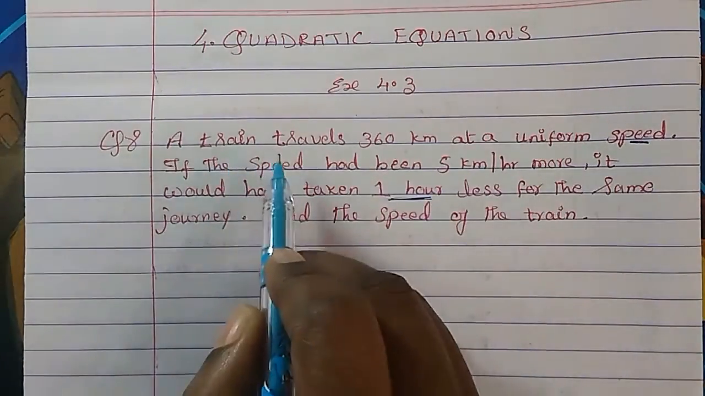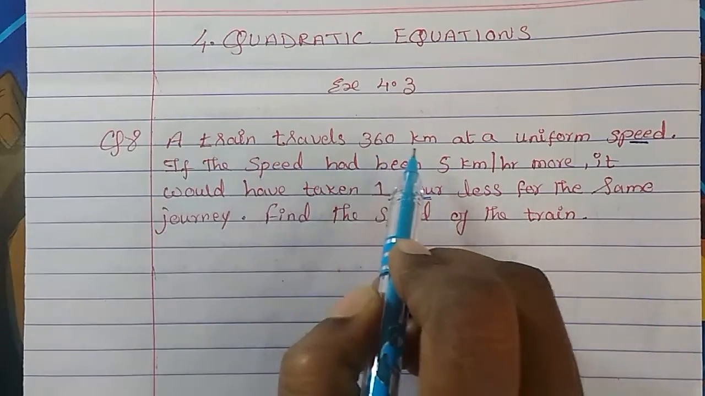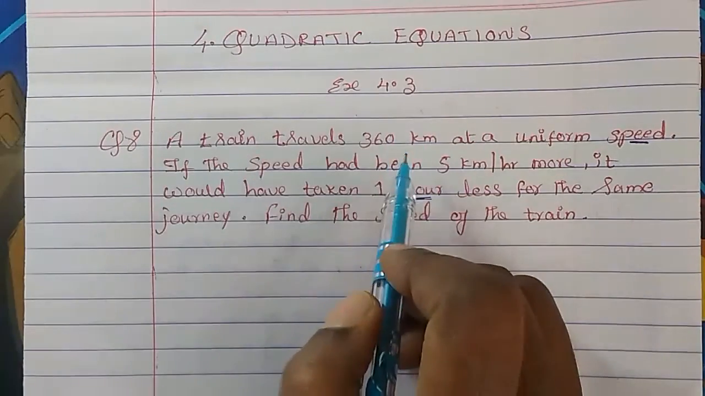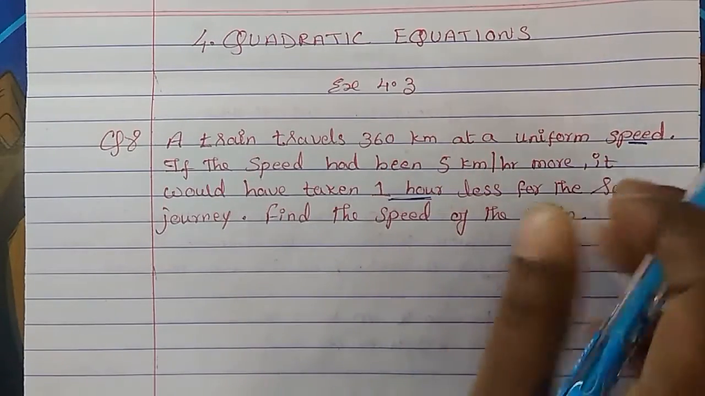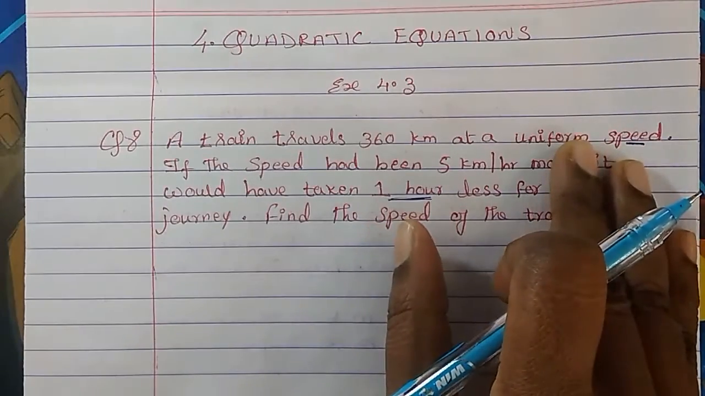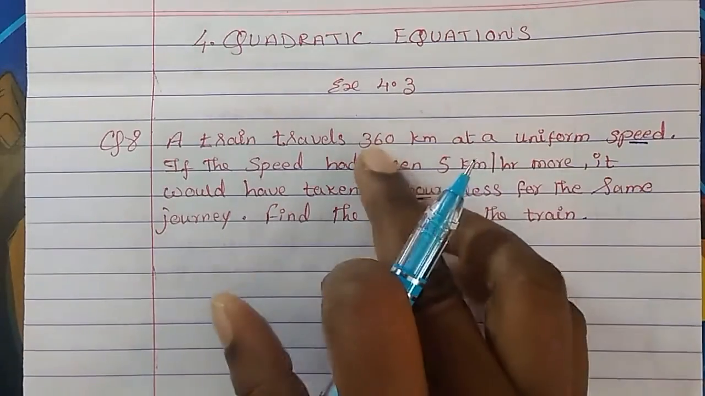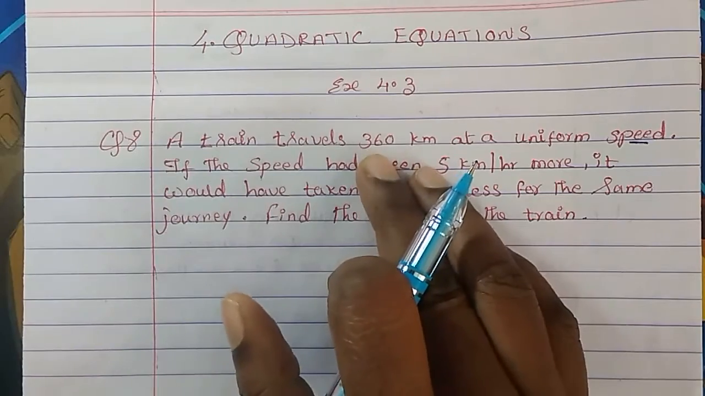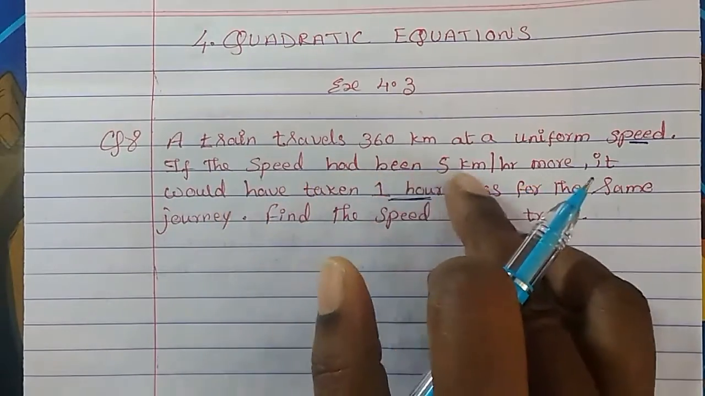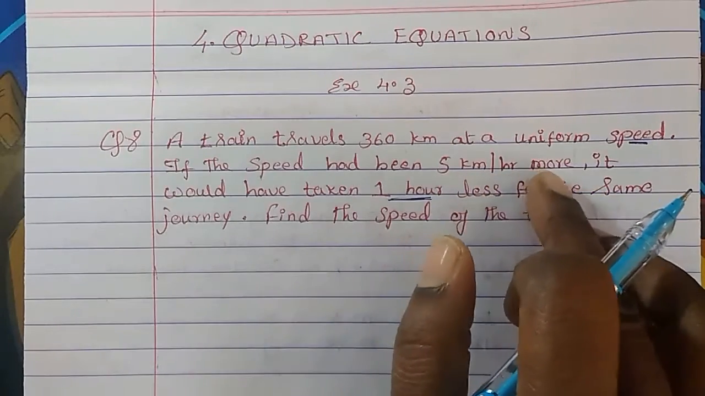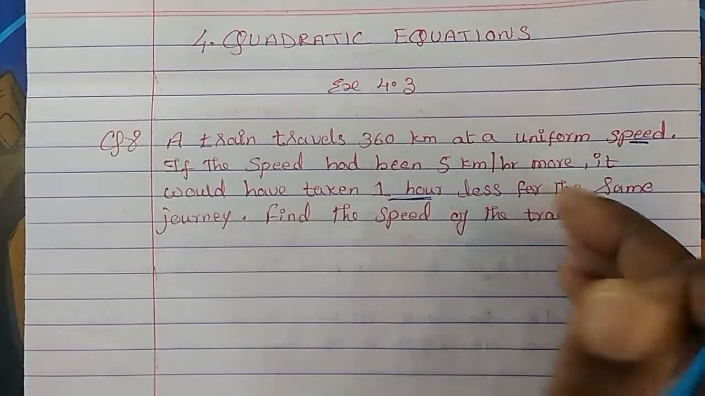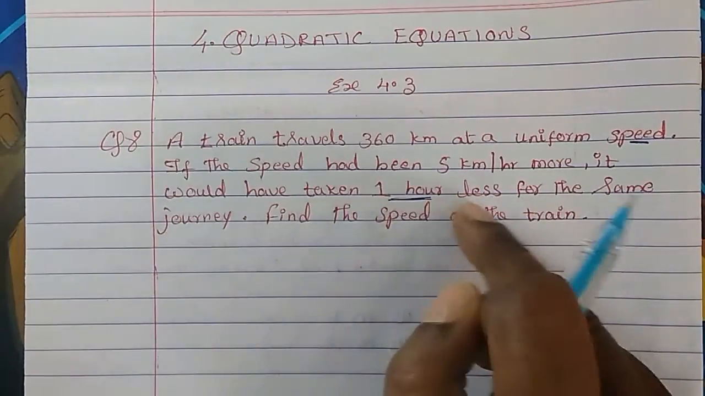So let's see, a train is covering 360 kilometers at a uniform speed. We don't know what that speed is, but let's consider it the normal speed. With a normal speed the train is covering 360 kilometers, but if the speed had been 5 kilometers per hour more, in case that normal speed becomes more, then it would have taken 1 hour less for